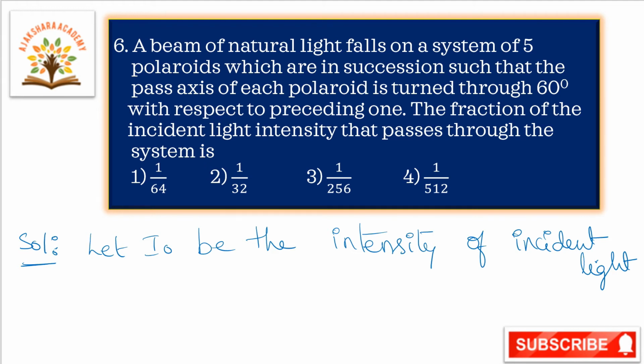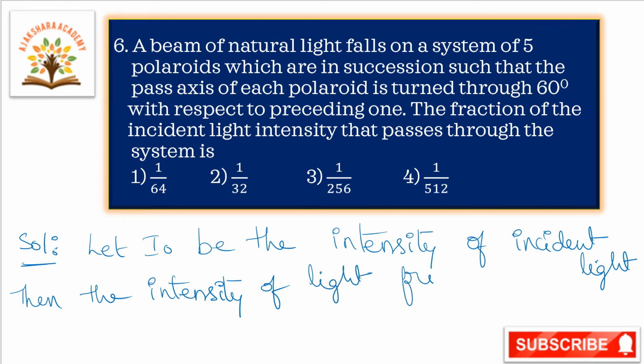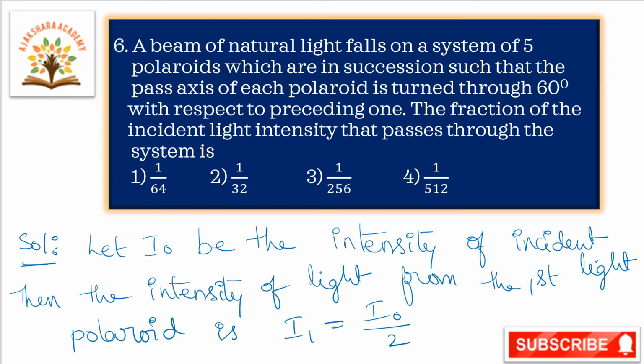Then the intensity of light from the first polaroid is I1 is equal to I naught by 2.